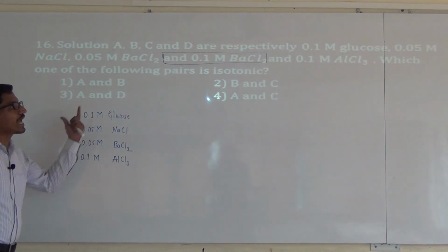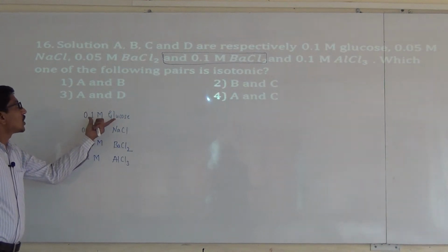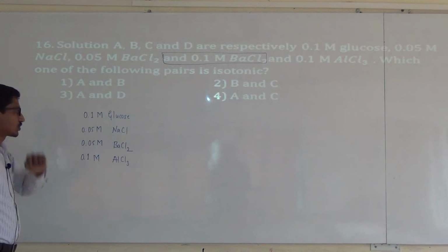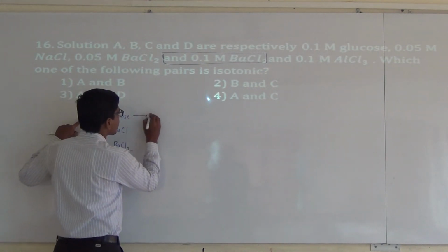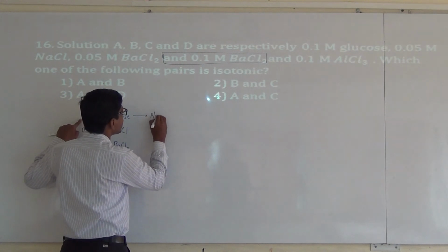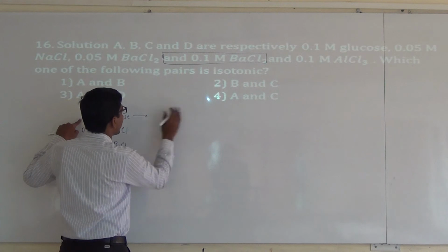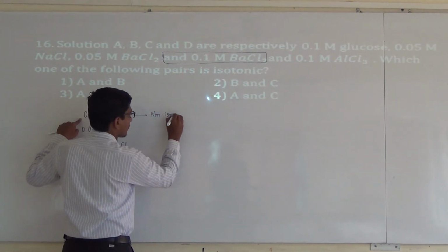Isotonic means we have to calculate the number of particles, or the same concentration of two solutions, to be identified from this question. In this, the first one is non-ionizable, and this one is non-ionizable.